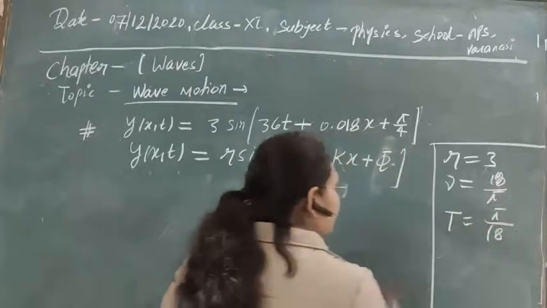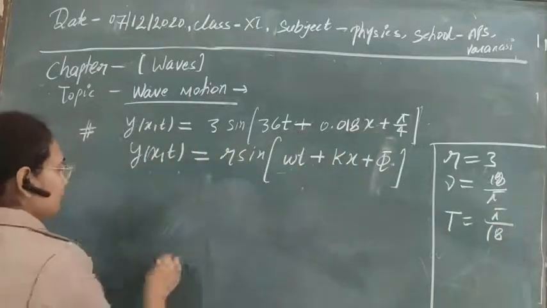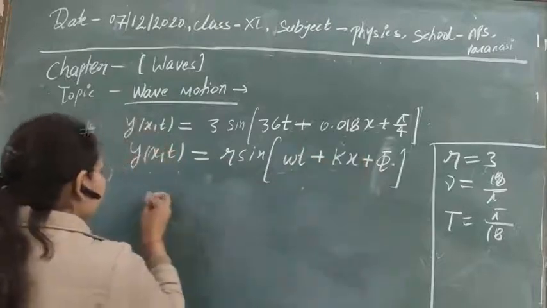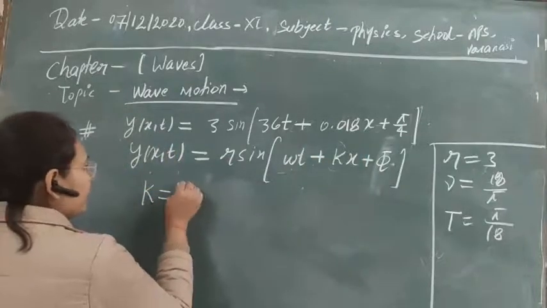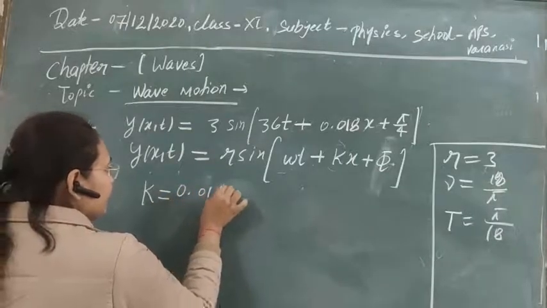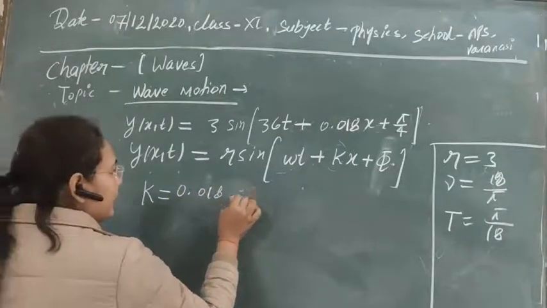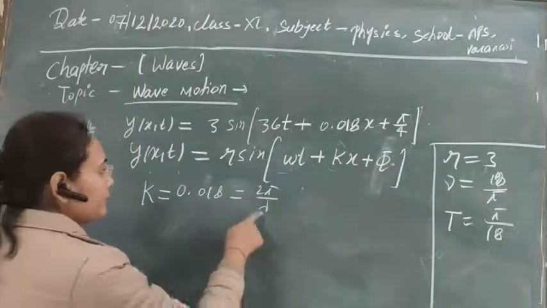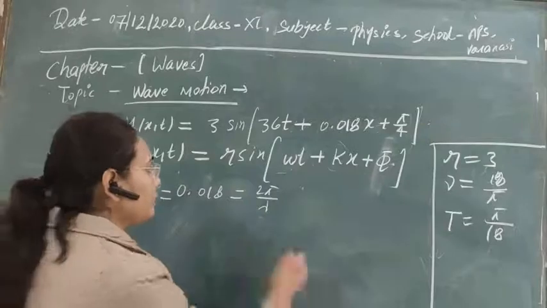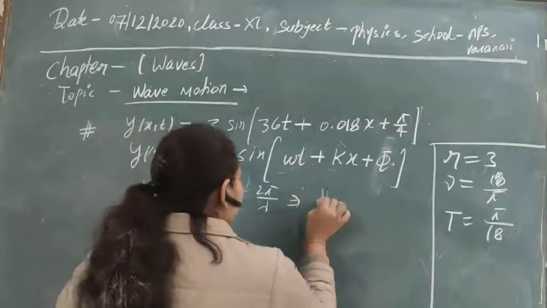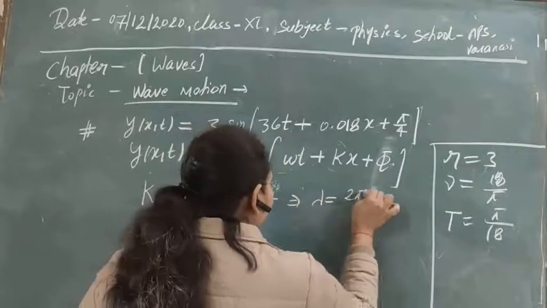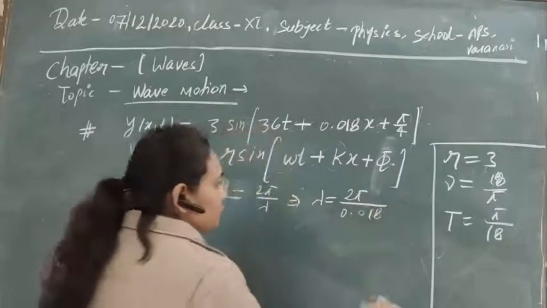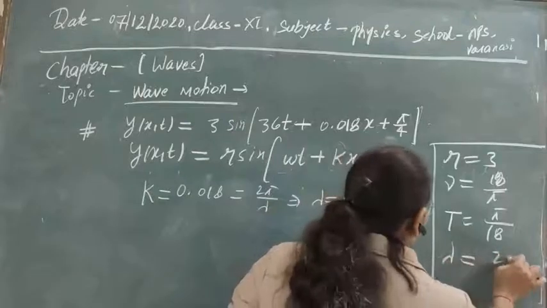Okay, these values we have already calculated. Now compare this factor to this, and the value of k is obtained as 0.018. You know that the value of k is equal to 2 pi by lambda. So with the help of this equation we can calculate the value of the wavelength. The wavelength is obtained as 2 pi upon 0.018. So that is the third factor that we have calculated.